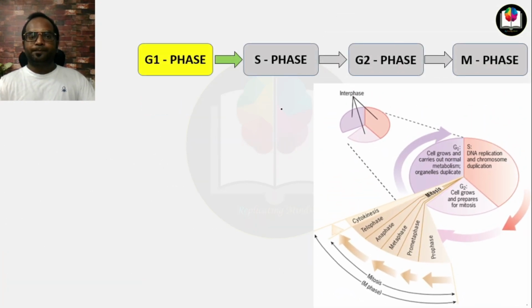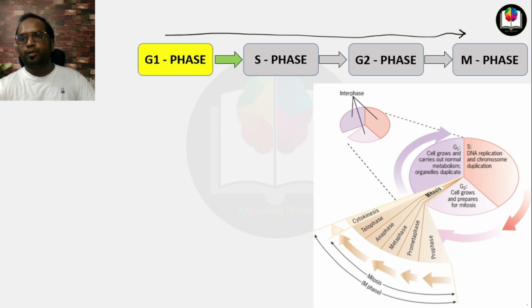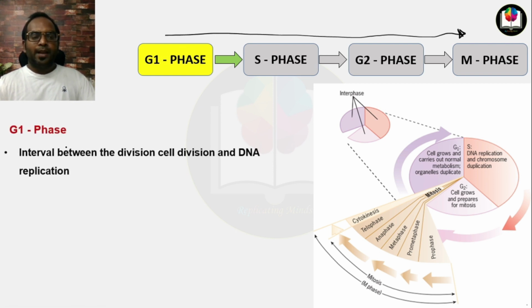Now, this is the series of a cell cycle. You need to remember this sequence: G1 phase, S phase, G2 phase, and M phase. In this sequence, the cell completes its cell cycle. So first we will talk about the G1 phase. G1 phase is the interval between cell division and DNA replication.